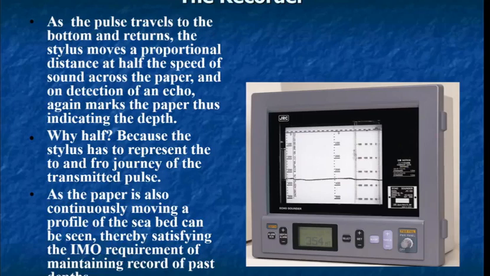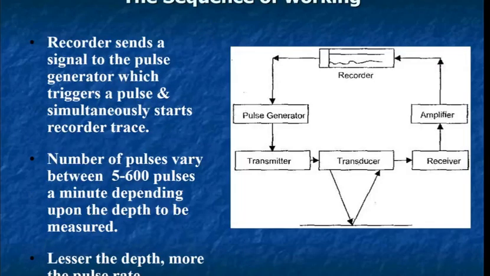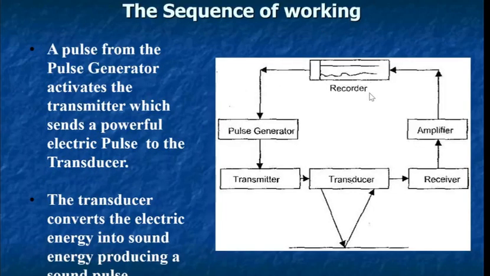Now we'll try to understand the various sequences which are involved in the functioning of an echo sounder. So here you can see this is the recorder, and this is the pulse generator.